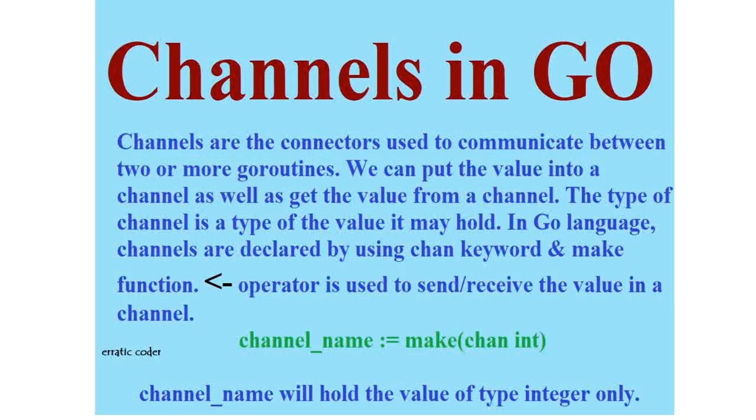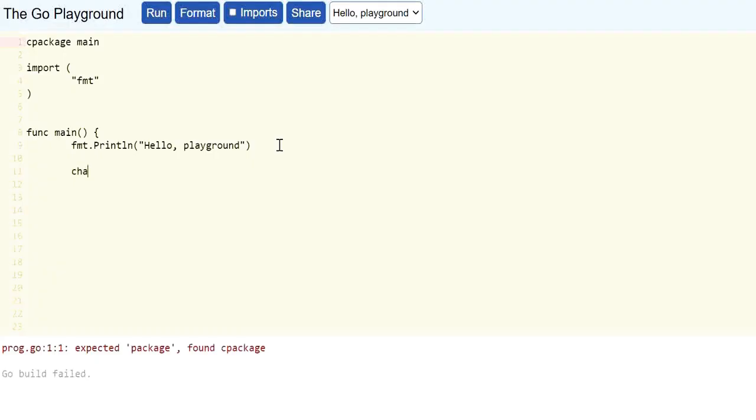We can put any type of value, integer, string, floating point, to a channel and get that value from a channel in another Go routine or anywhere in our program. Let's see the declaration of channels in Go. We have a variable chanVar. We are declaring channels with the use of the make keyword chan, and that channel would be of type integer. That means it will carry the integer type of values here.